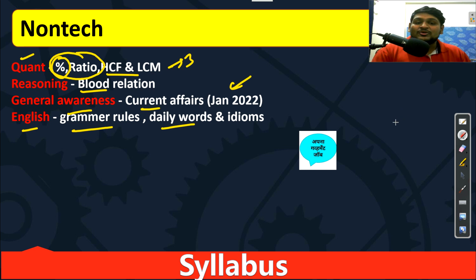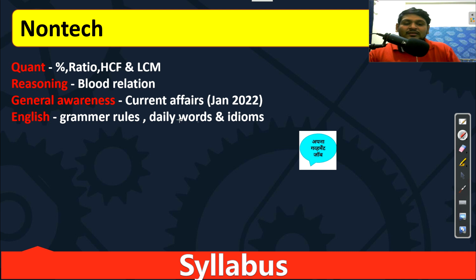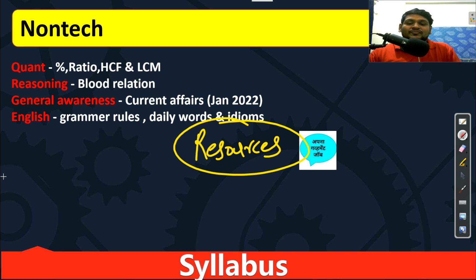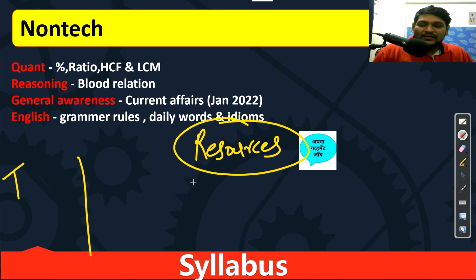And now we will discuss the resources you can use for study. First we will discuss technical. A few students are new and starting your preparation. If you have your engineering notes, then it's okay. Otherwise there are standard books recommended for the GATE exam that you can use. Side by side, you will also get handwritten notes from the net. Everything is available on the internet, so if you search handwritten notes for EC for any subject, for example network theory, you will get them.